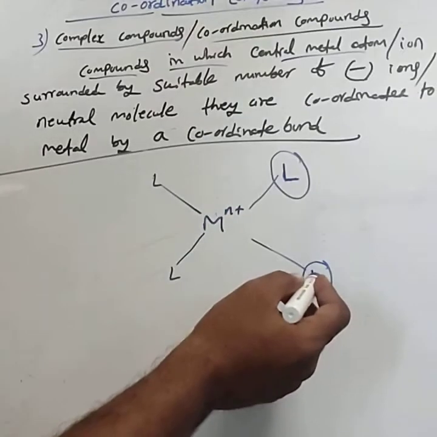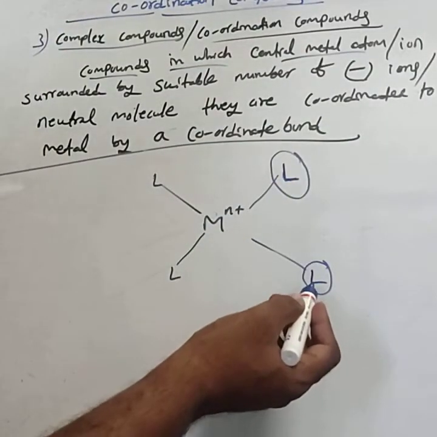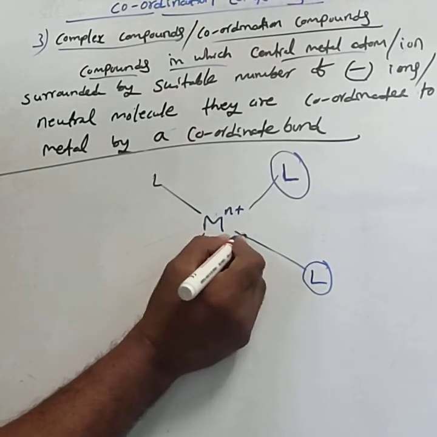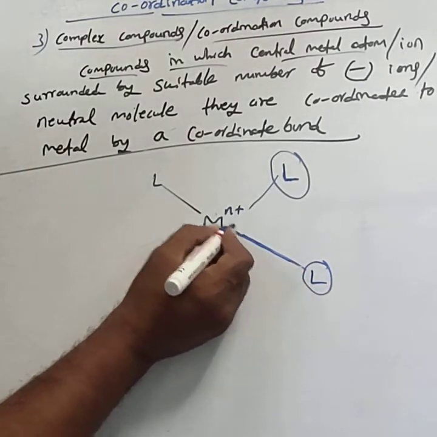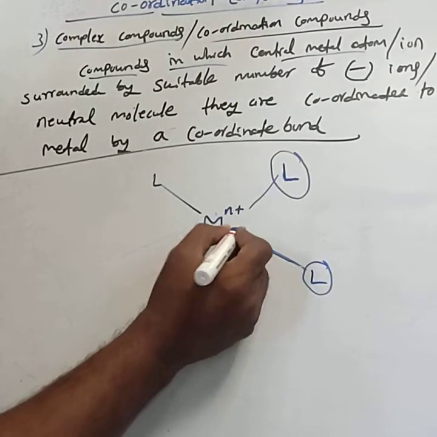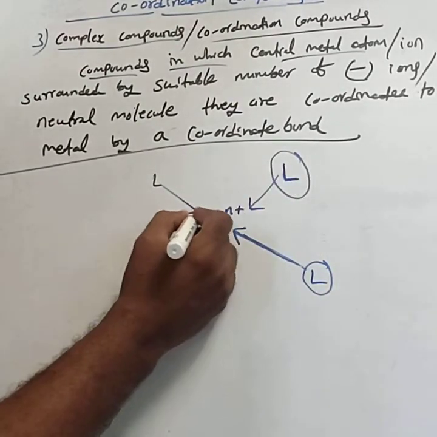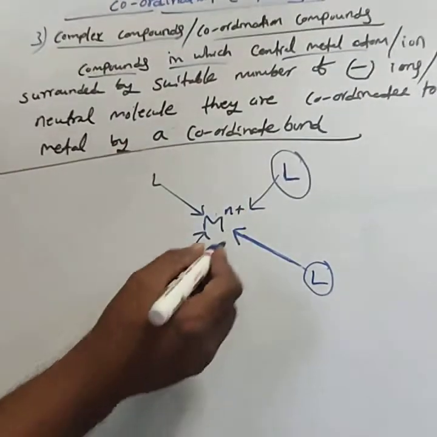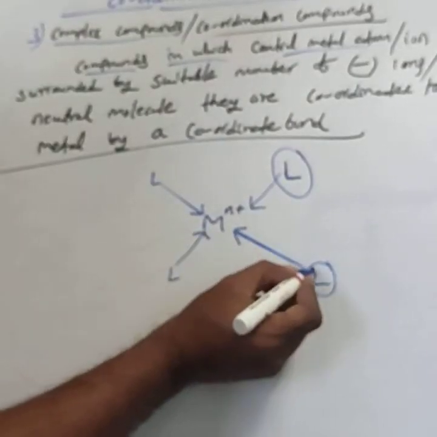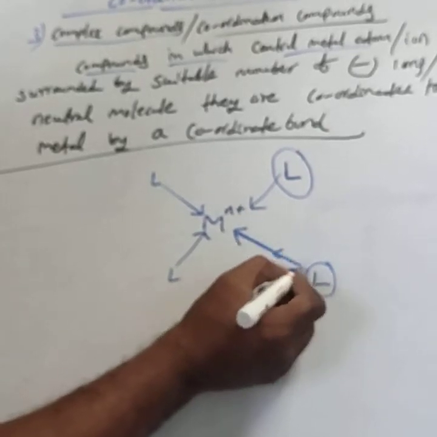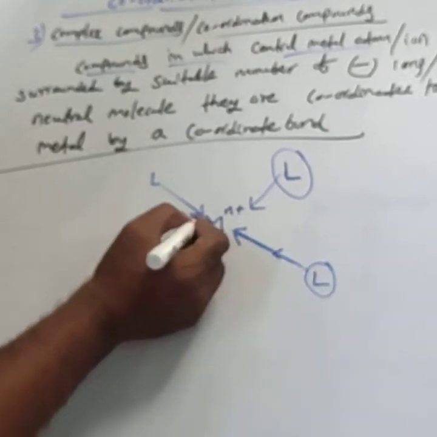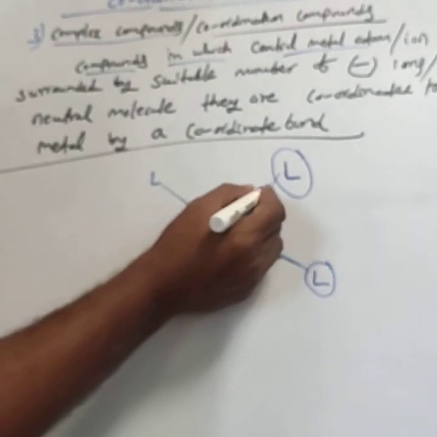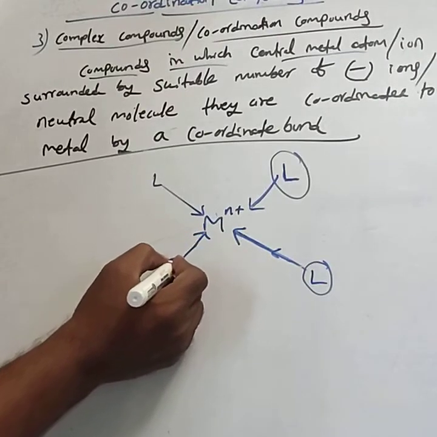Sometimes they carry negative charge or are without a charge. That is, these negative ions or neutral molecules are coordinated; they are bonded to the metal by a coordinate bond. This is the coordinate bond. This direction indicates that electrons flow from the negative ion to the metal atom.